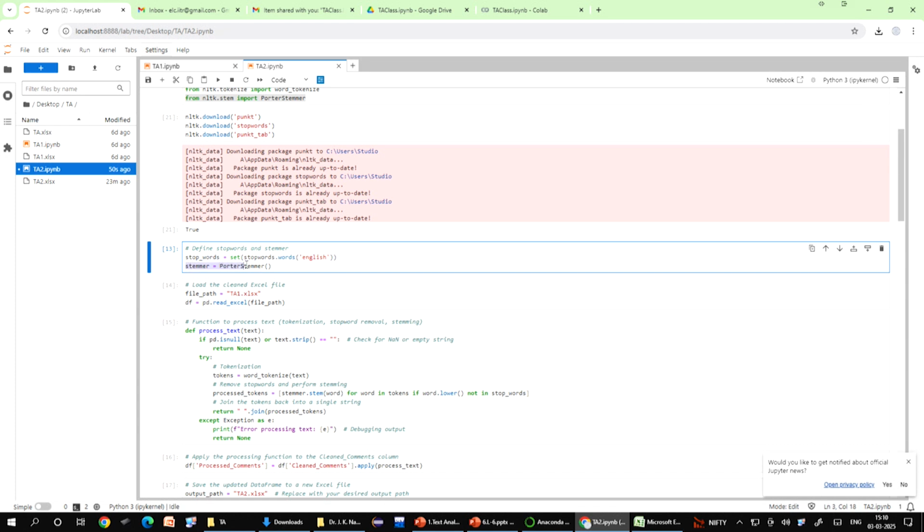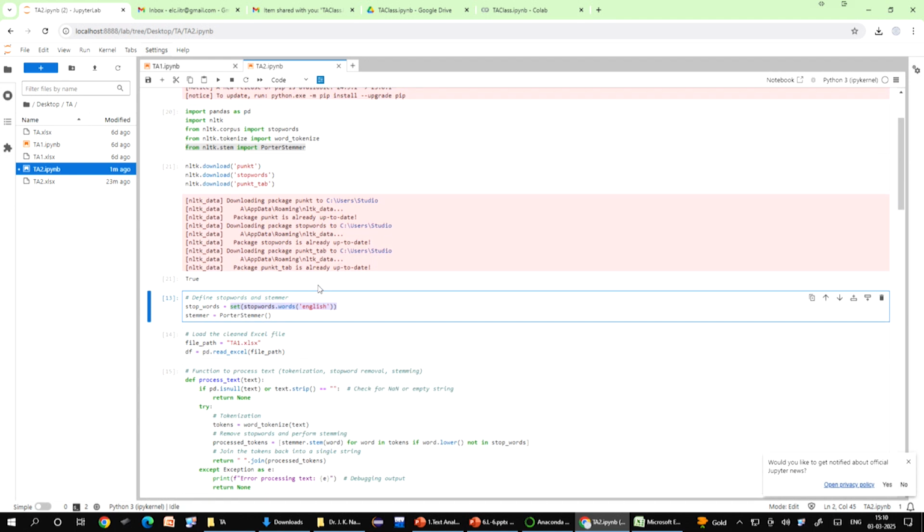Set in the bracket converts this list into a set, which makes it faster to check if a word is a stop word or not. Now, stop_words contains all the stop words we want to filter out. Now, PorterStemmer creates a stemmer object, and this helps to bring the words to their root form, as I have already mentioned.